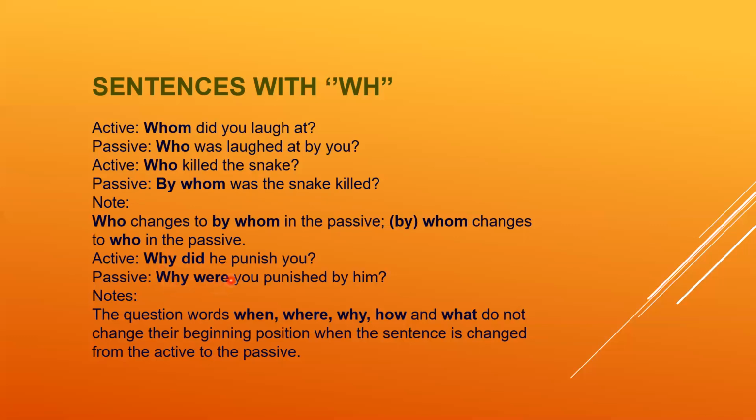So why were you, because you is the object over here, the same subject. Why were you punished? Punish is the first form, we put it in the third form. By him, he changed into him. Why were you punished by him? Now the question words like when, where, why, how and what do not change their beginning positions when the sentence changes from active to passive. Dear students, it means these words like when, where, why, who, how and what will remain the same during the change from the active into the passive.